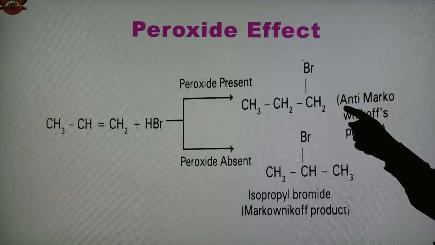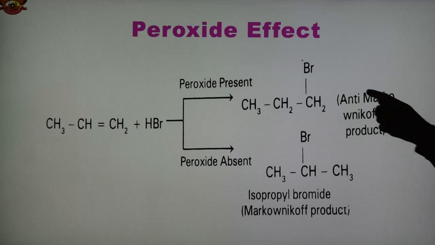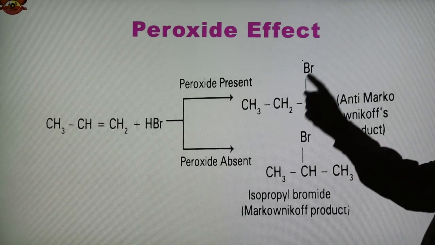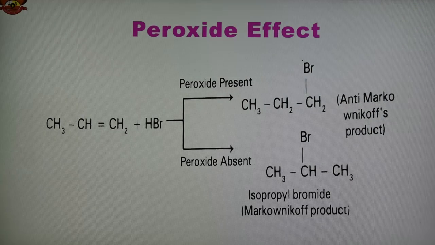This is the anti-Markovnikov product, because peroxide is present. It is known as 1-bromopropane, the major product when peroxide is present.